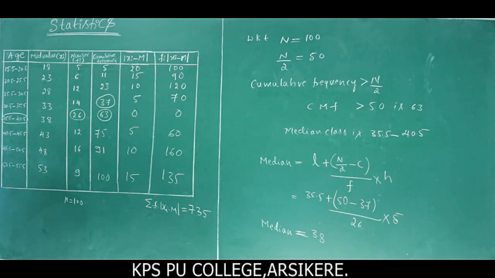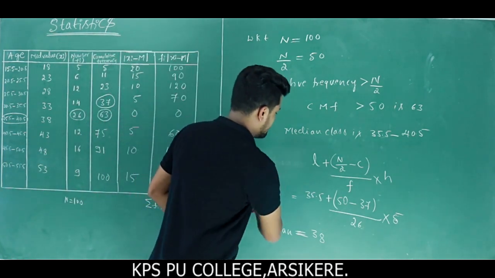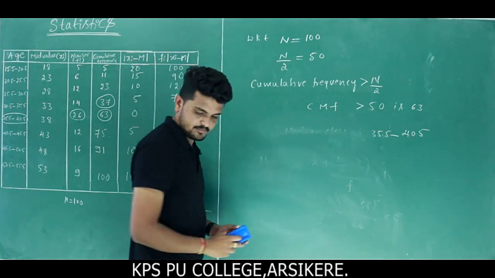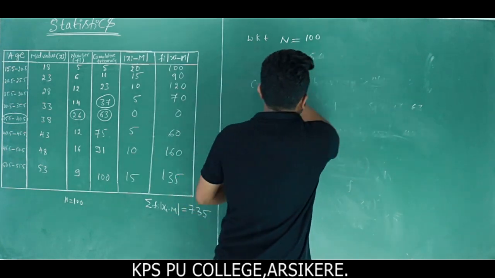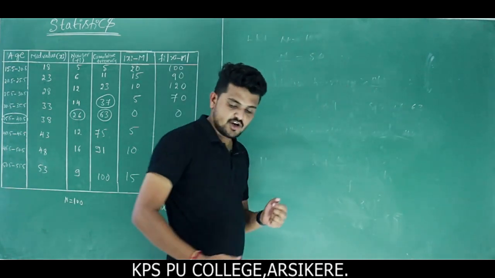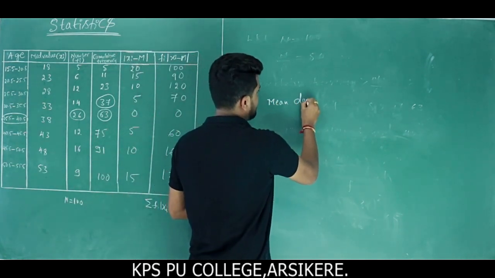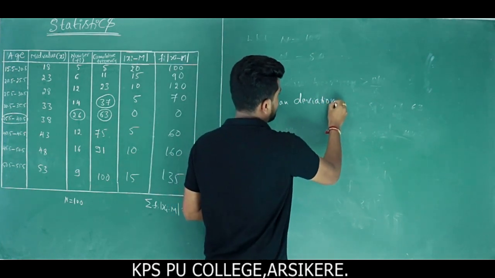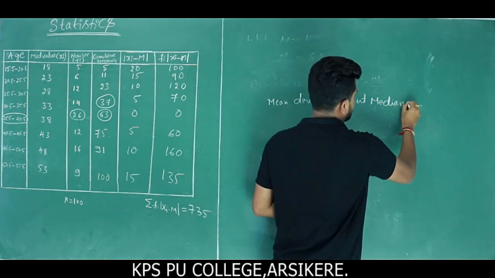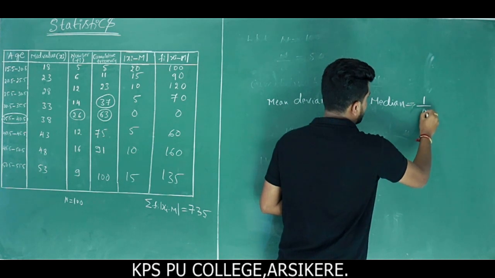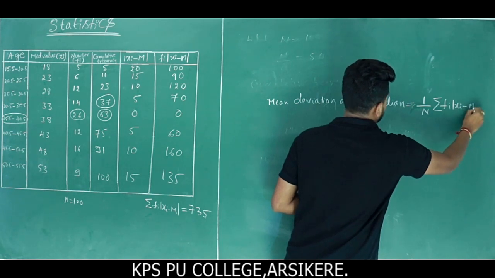Okay, next we have to find the mean deviation about median. You already know the formula for mean deviation about median, right? The formula is 1 by n summation Fi into mod Xi minus median.